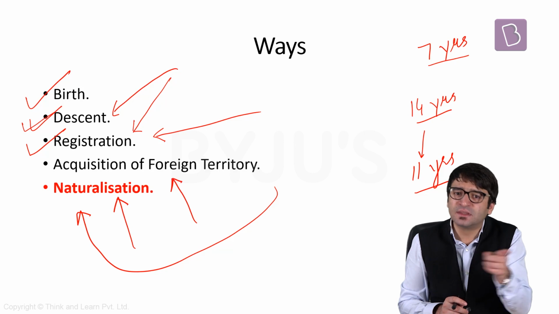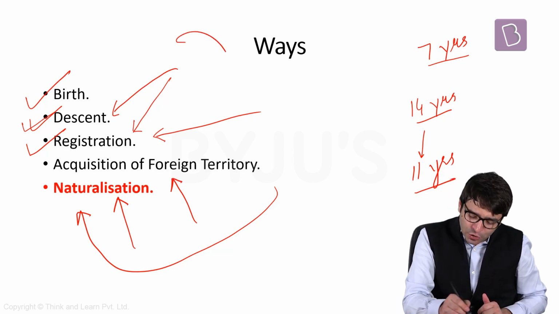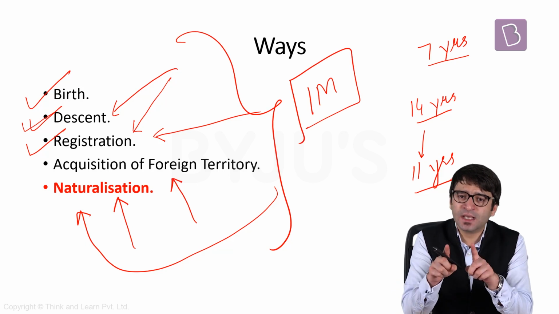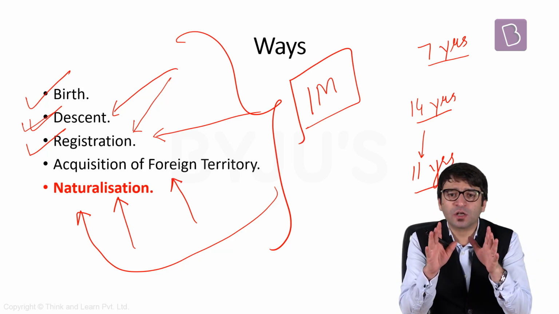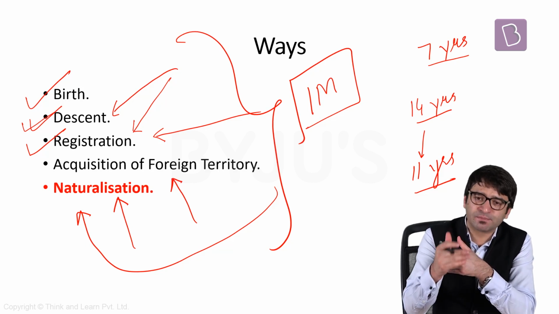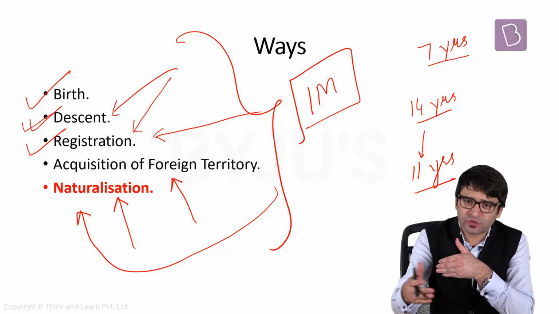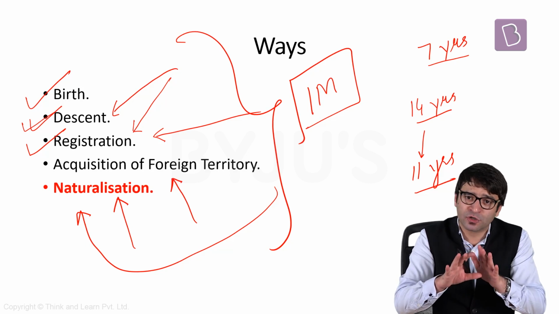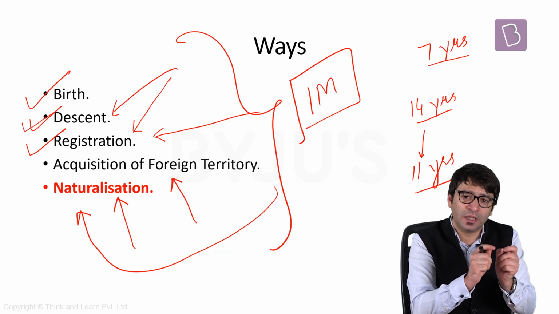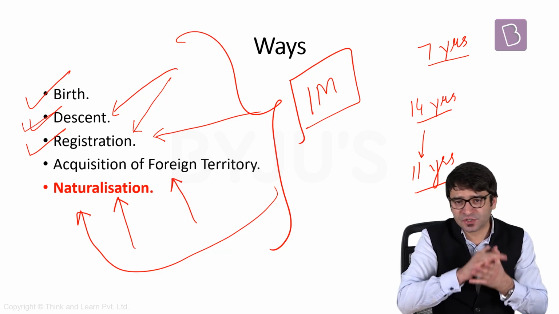But one common theme in all of this is you should not be an illegal migrant. If you are an illegal migrant, your children cannot become Indian citizens. If you are an illegal migrant, you cannot apply for Indian citizenship through registration, through naturalization, so on and so forth. That means illegal migrants were not eligible to apply for Indian citizenship.